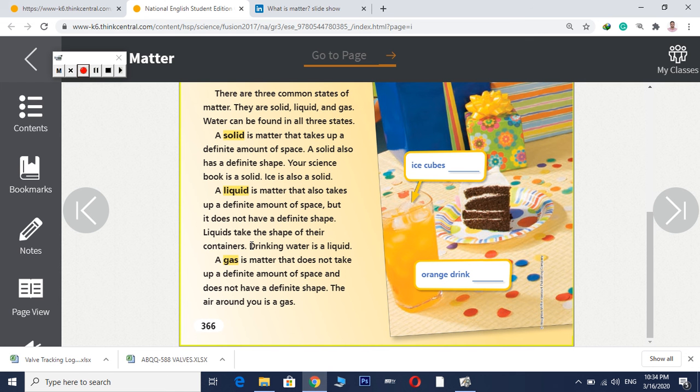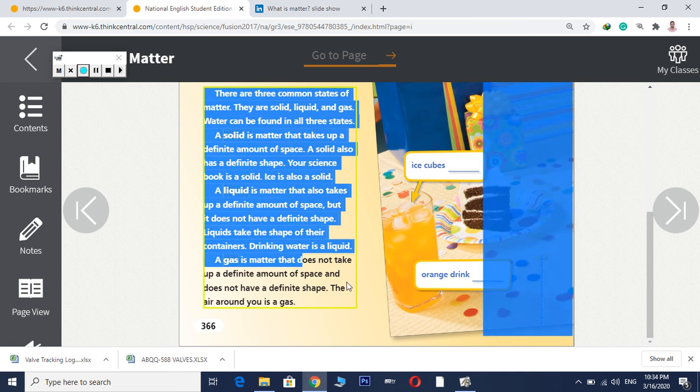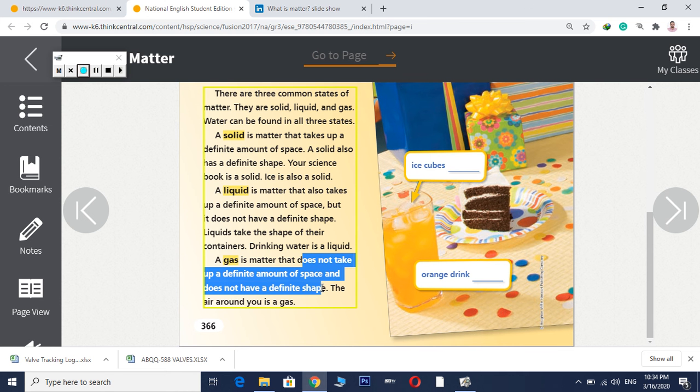A gas is matter that doesn't take a definite amount of space and doesn't have a definite shape. It doesn't have a definite space, or the same volume, or the same shape. The air around you is a gas. Imagine, it's very surprising to me.